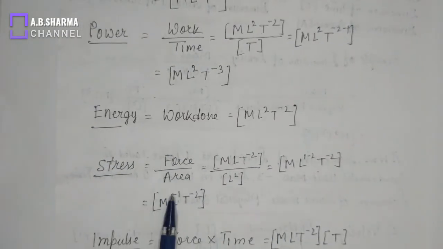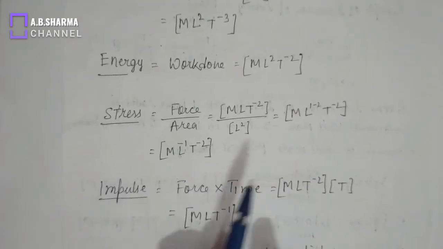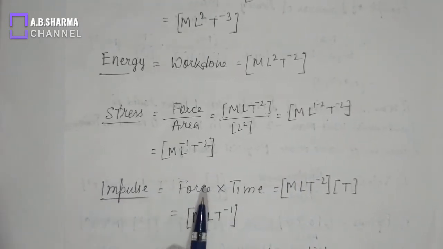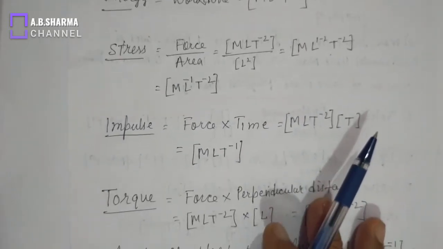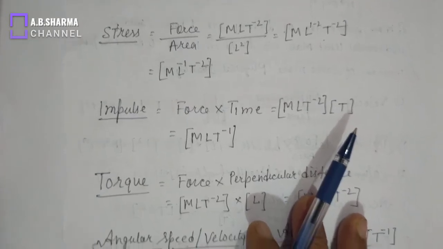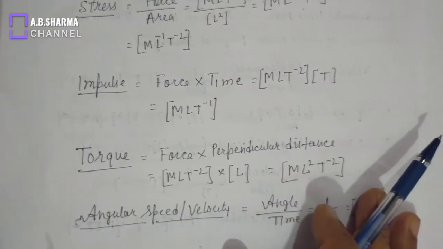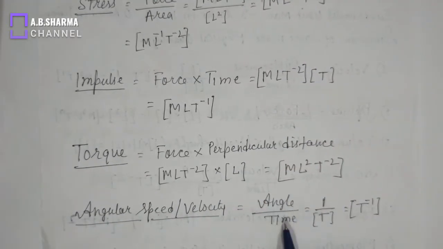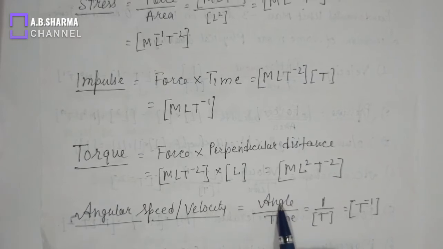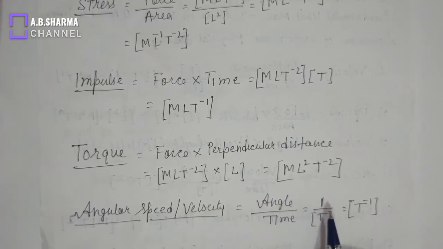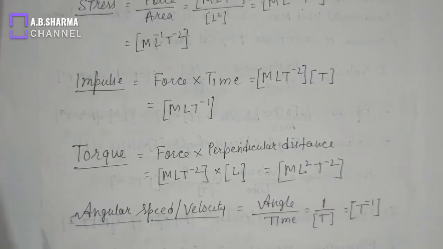Stress, that is force by area. Again, impulse, force into time. Torque, force into perpendicular distance. Angular speed or angular velocity, that is angle subtended by time. Angle is a dimensionless quantity, so we will write 1 over T. So this is T to the power minus 1.